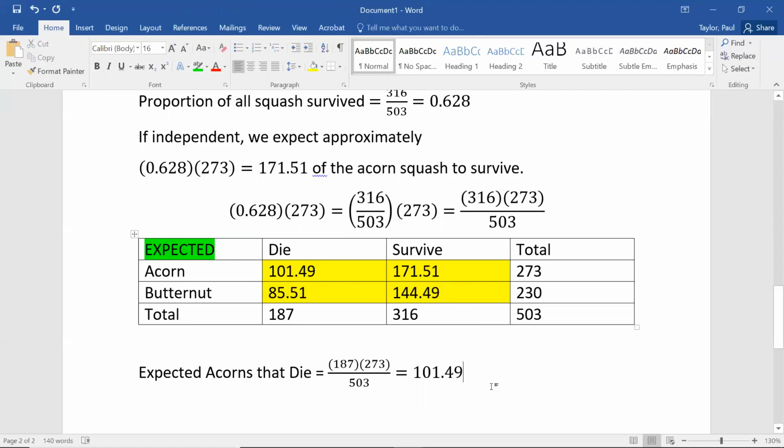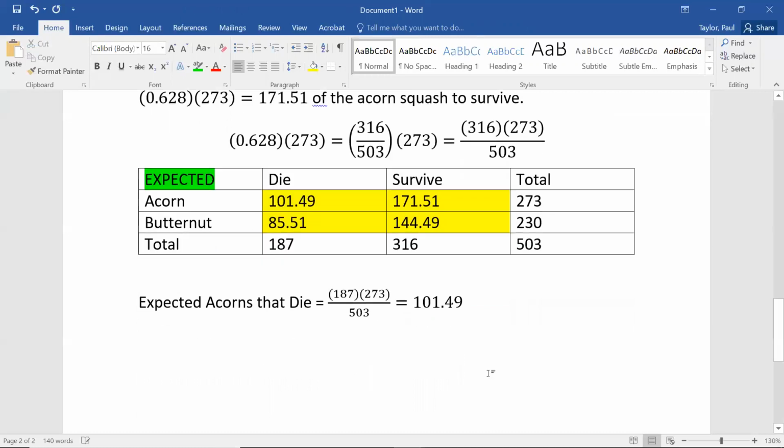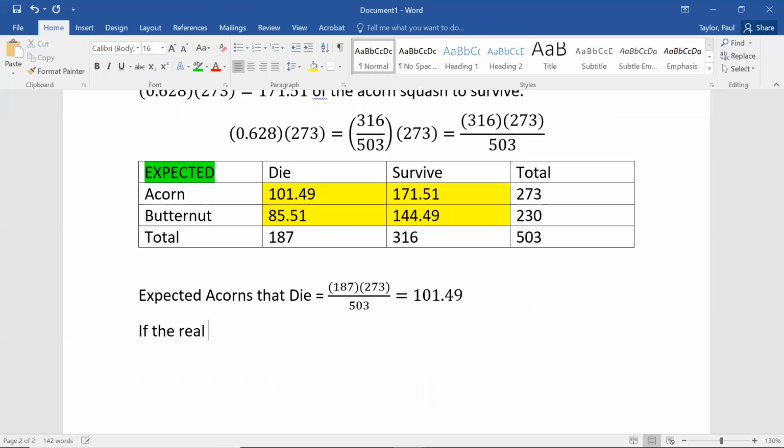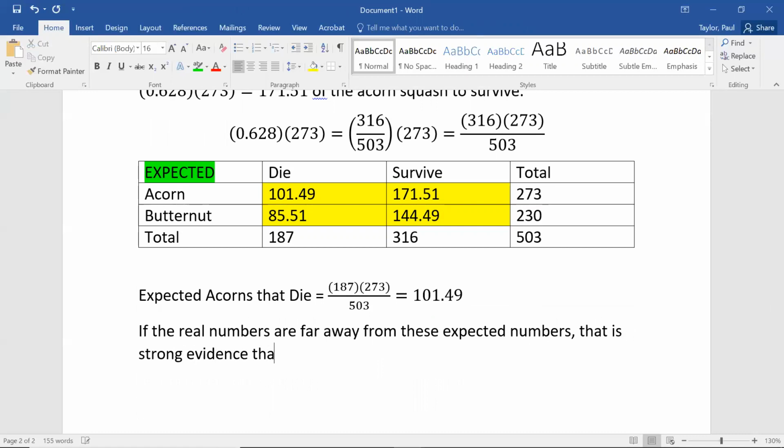And so essentially, whatever the real numbers are, if the real numbers are far away from these expected numbers, that is strong evidence that the variables are not independent, that they have an association.